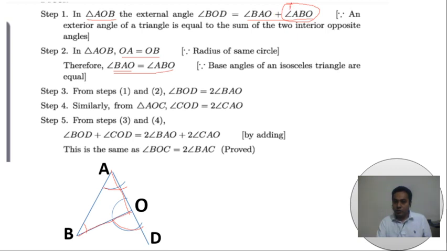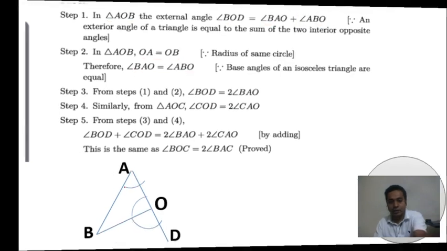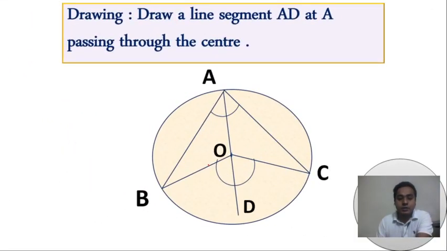So BOD is equal to 2BAO. That means this angle is twice this angle. We have already proved this angle is the double of this angle.